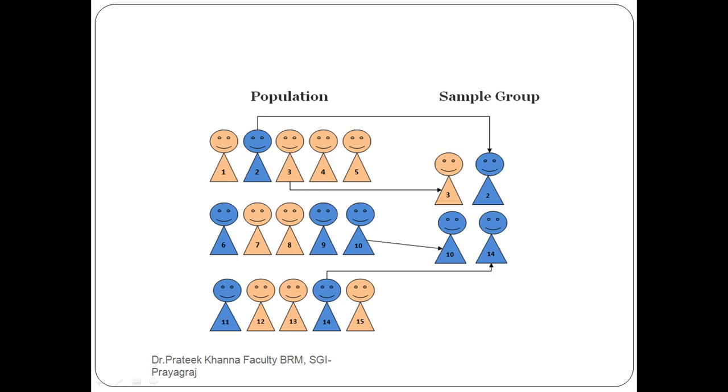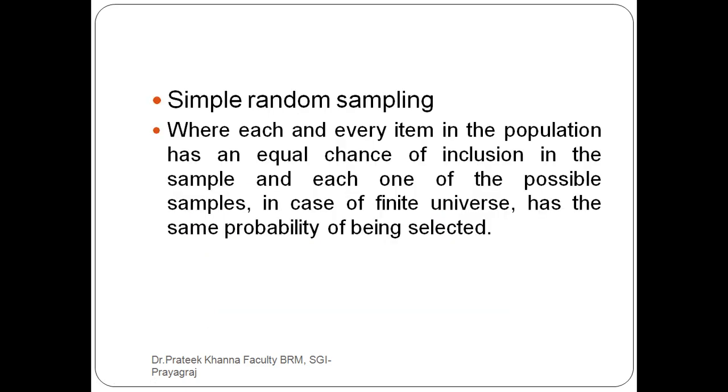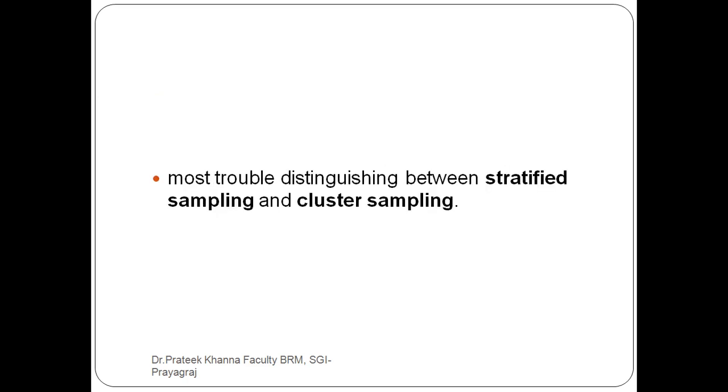So what we have to do here is give an equal chance to the population, so that we can find a sample group. Hope it's clear what the difference is between a census, sample, population and sample group. So simple random sampling is where each and every item in the population has an equal chance. We give an equal chance to the entire population.